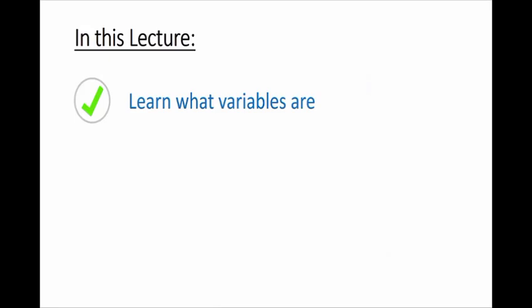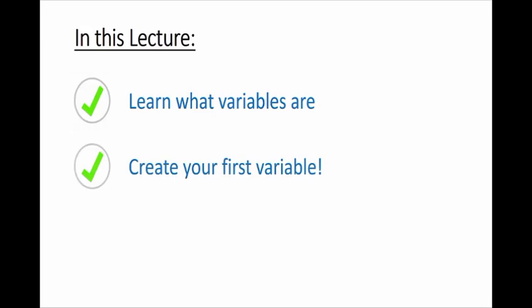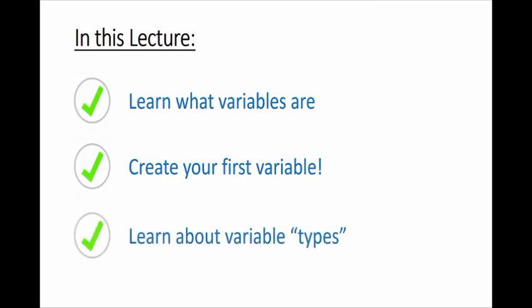In this lecture, I'm going to use an easy to remember analogy to explain to you what variables are in everyday terms, and I'm also going to explain to you why variables are so useful in our Python programs. After you've gotten the fundamental understanding down of what variables are, we're going to jump right in and create a few variables of our own to see how they work in real life practice. By the end of this lecture, you should have a good grasp of what variables are and also how to create them in Python. You'll also understand how to find a variable's type, and you'll also learn how variables in Python are different from variables in other programming languages such as C or Java, for example. All very useful stuff, so let's get into it.